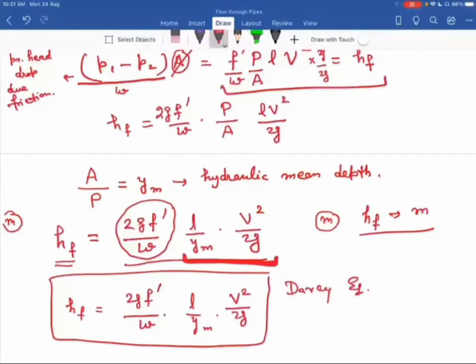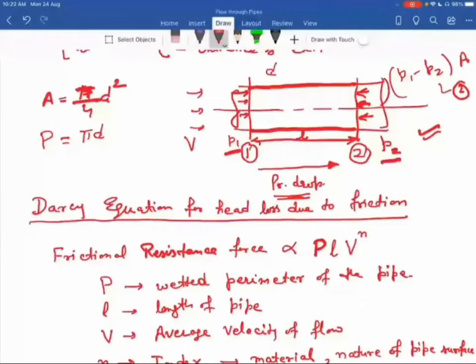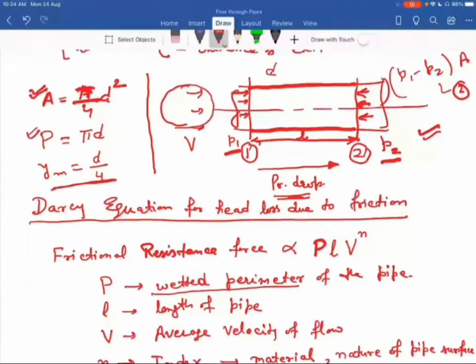Now say we have a circular pipe. I take one special case, the circular one. If this pipe is circular, its cross-sectional area is pi by 4 d square, and what is the perimeter then? 2πr, or you can write it as pi d. With the help of this, you can find out Ym, hydraulic mean depth, A upon P. So pi by 4 d square divided by pi d comes out to be d by 4. So for a circular pipe, the hydraulic mean depth is d by 4.